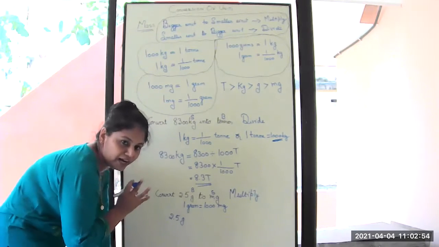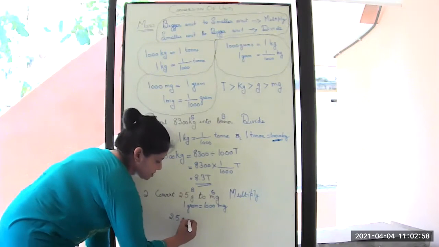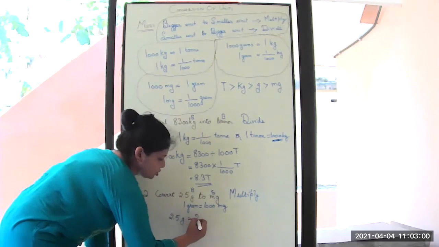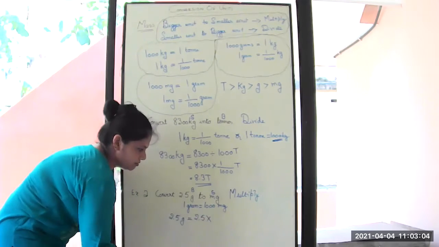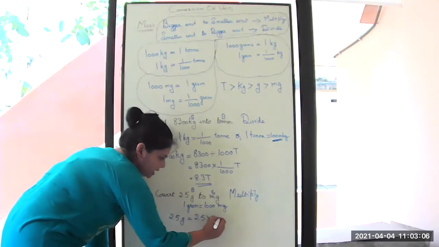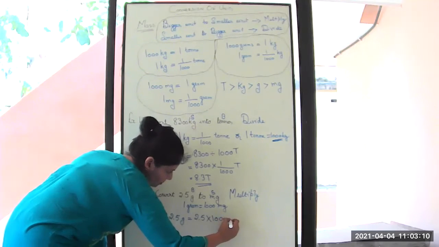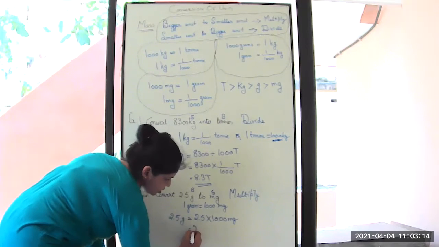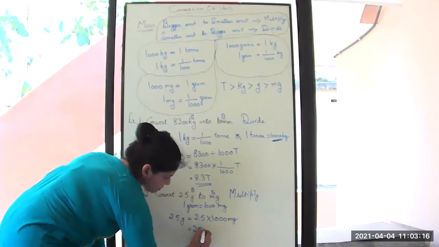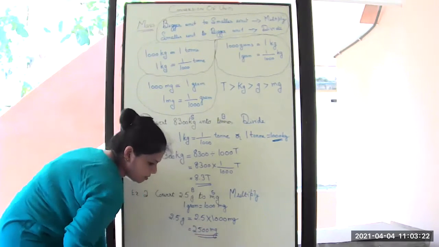So 2.5 grams has to be converted to milligrams. So we write 2.5 as it is. Then to convert, you have to multiply it with 1000 milligrams. So you will get 2500 milligrams.